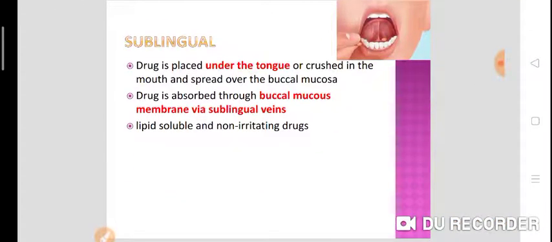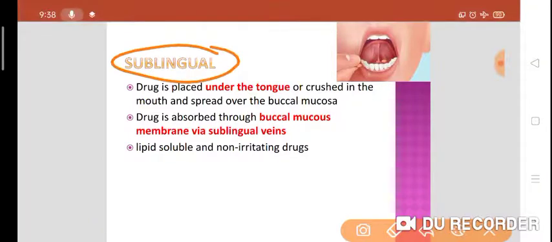Then next is the sublingual route. In the sublingual route, the drug is placed under the tongue, or crushed in the mouth, or spread over the buccal mucosa.